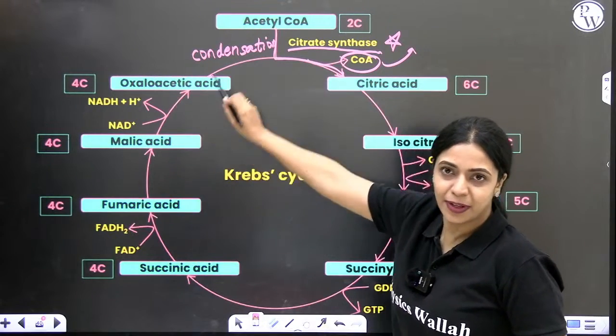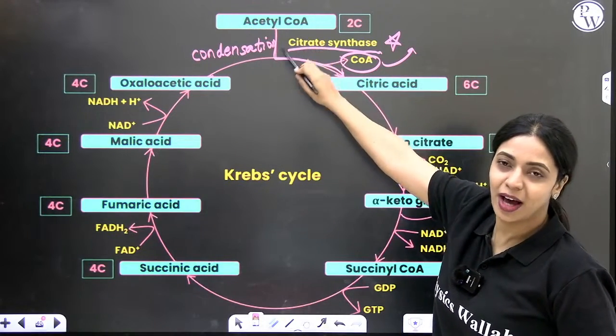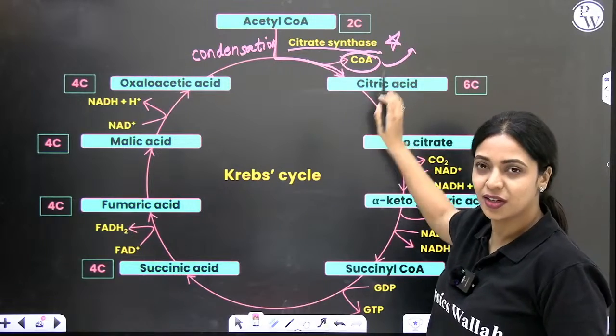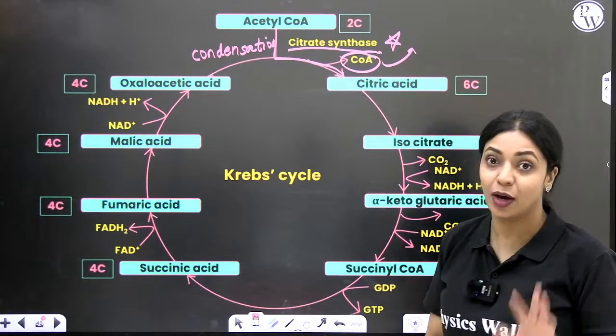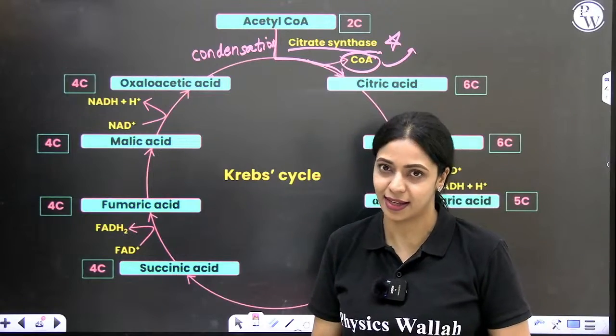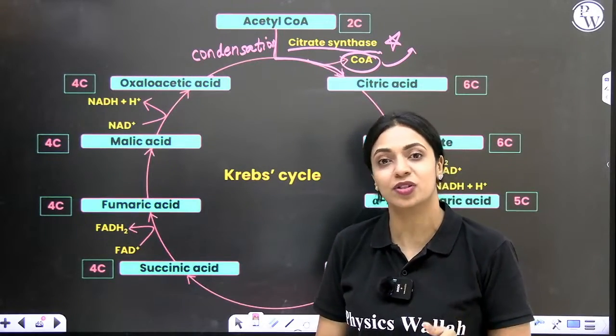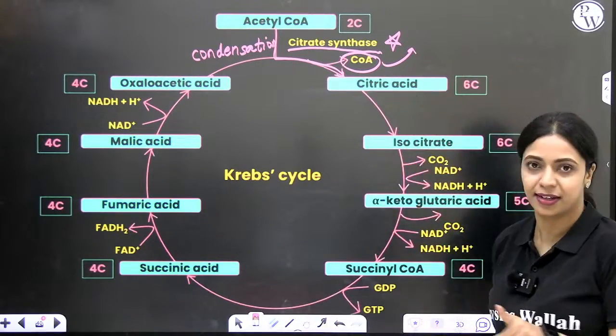Oxaloacetic acid, 4-carbon, and acetyl-CoA, 2-carbon, undergo a condensation reaction catalyzed by the enzyme citrate synthase, forming citric acid. Now you understand why we call this the citric acid cycle. It's called the citric acid cycle because the first stable product that is formed here is citric acid.